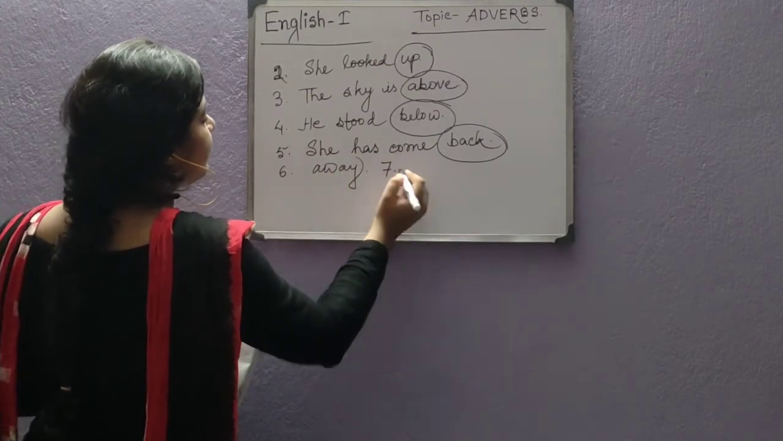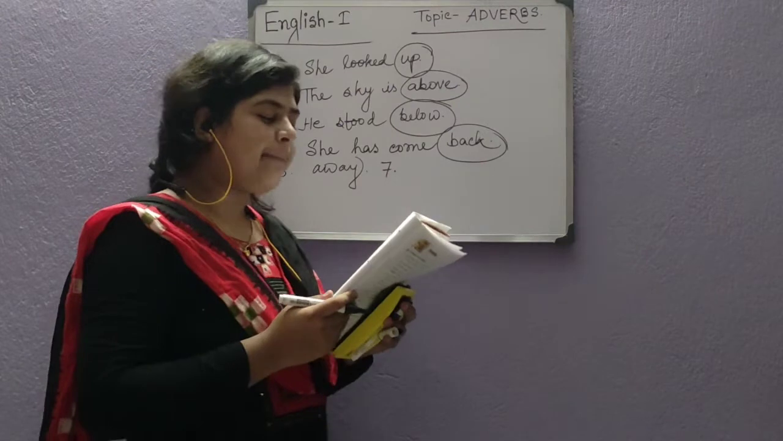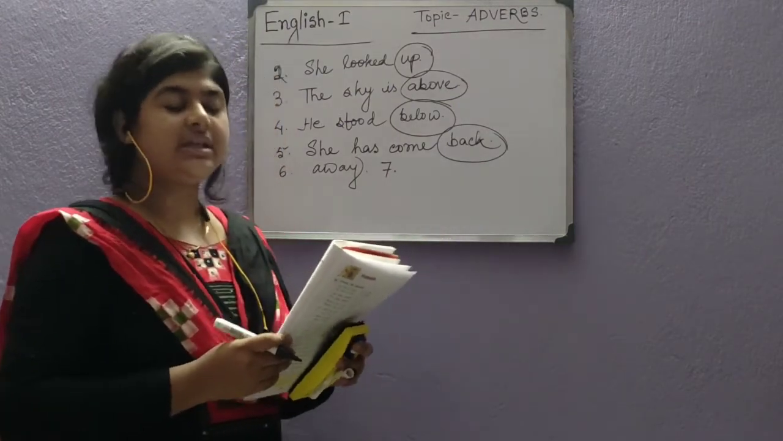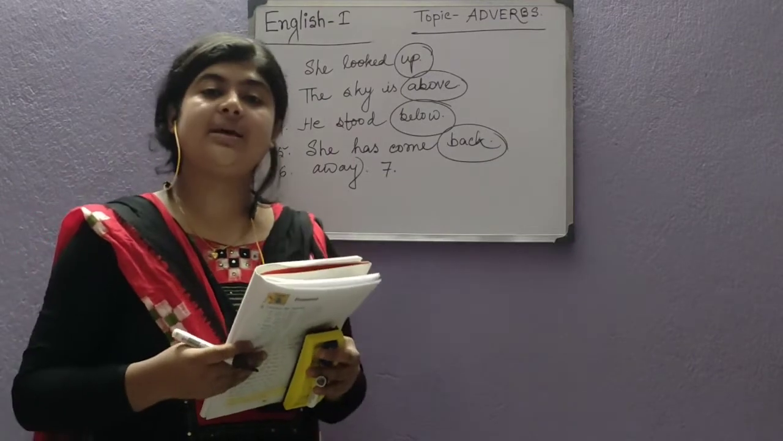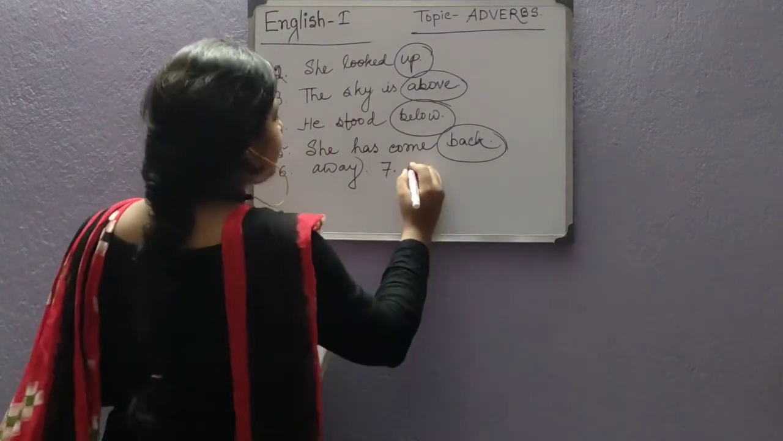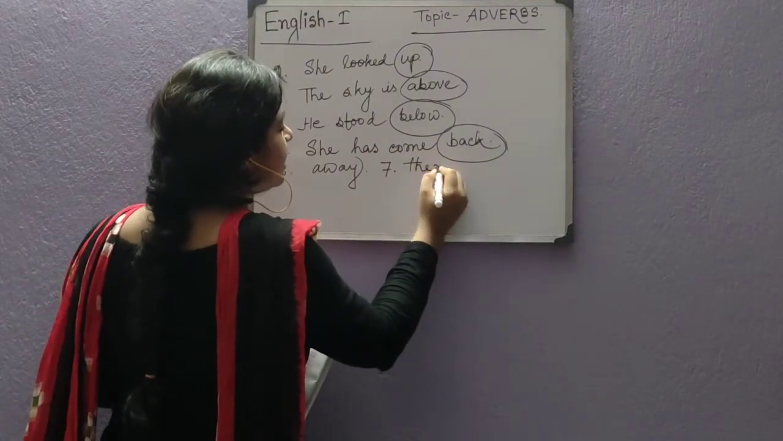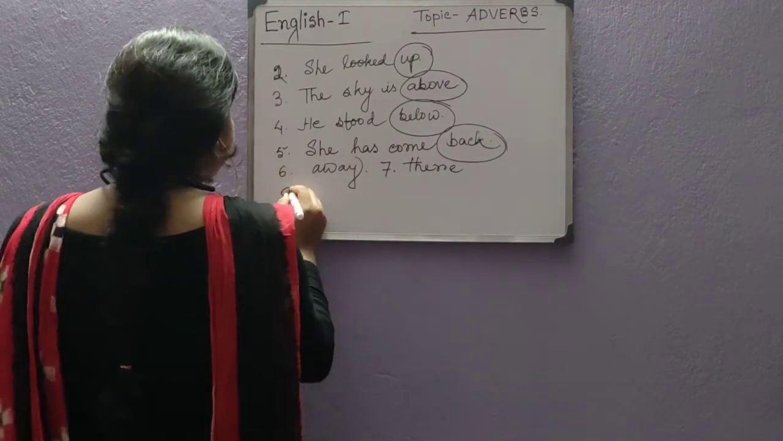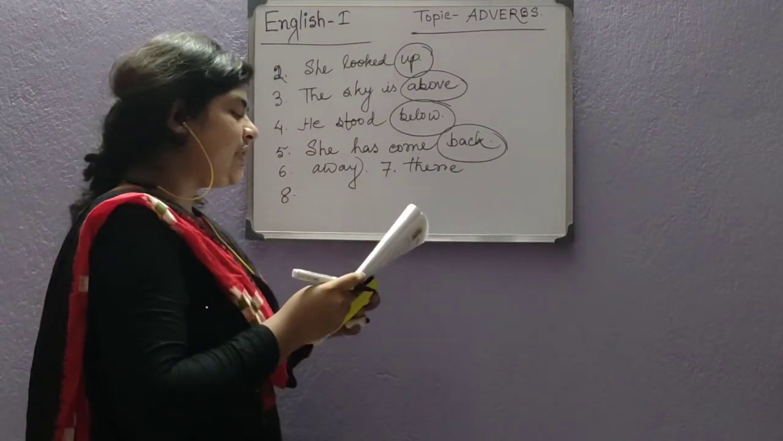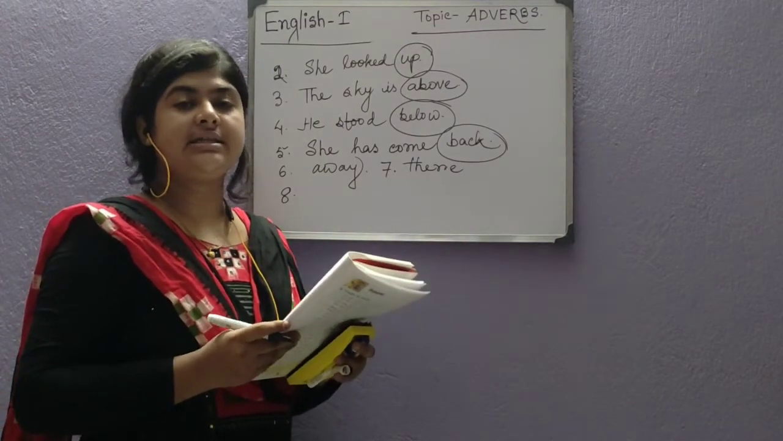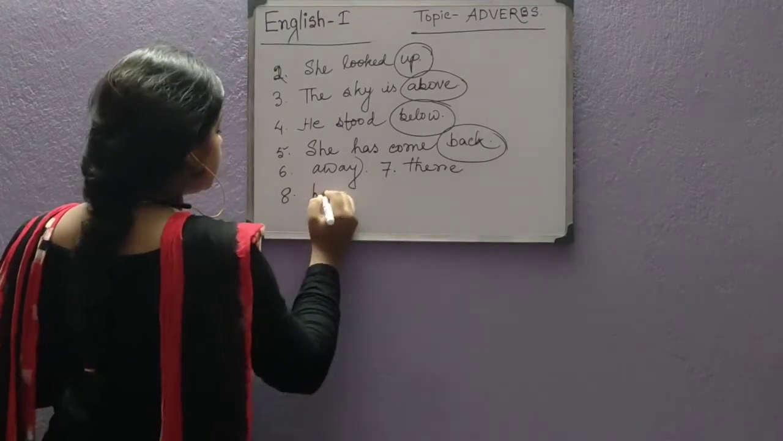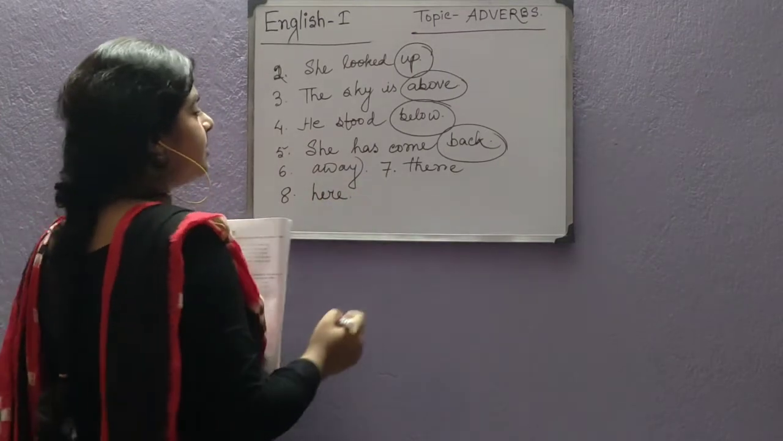Now come to the seventh one. The map is there. So where is the map? You have to identify the place. There. So definitely there will be adverb. Now come to the eighth number. Shita is sitting here. So where is Shita sitting? Here. Here will be adverb.